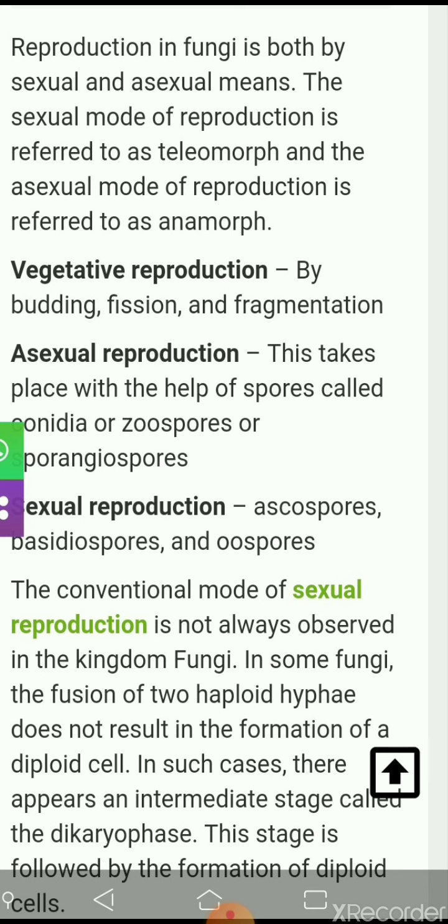The conventional mode of sexual reproduction is not always observed in the kingdom Fungi. In some fungi, the fusion of two haploid hyphae does not result in the formation of a diploid cell. First the two nuclei remain separate from each other, so the condition is called dikaryon. After some time they fuse, and then a diploid zygote is formed.